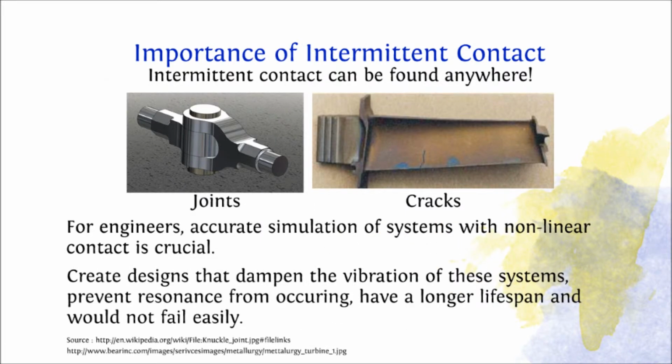Knowing how intermittent contact works is really important since the phenomena can be found everywhere. For example, it can be found in joints and cracks. For engineers, the ability to accurately simulate them is crucial. Knowing how systems with intermittent contacts respond during operation will bring in systems that are less prone to damage caused by resonance, have a longer lifespan, and will not fail easily. In other words, with better systems, it would save money, save lives, and make the world a better place in a way.